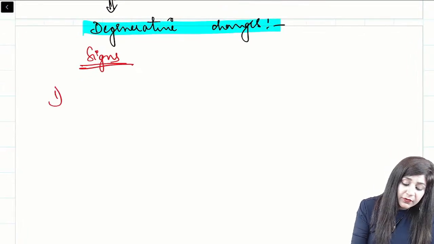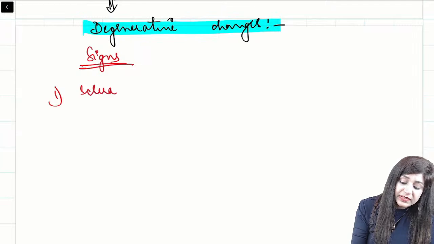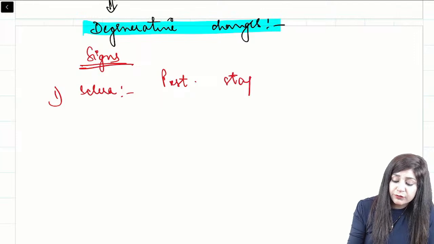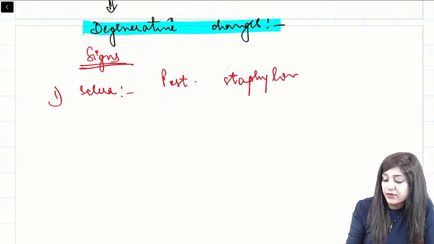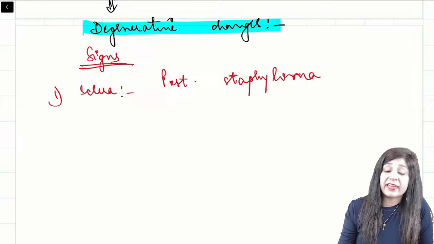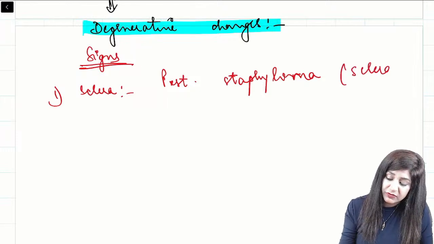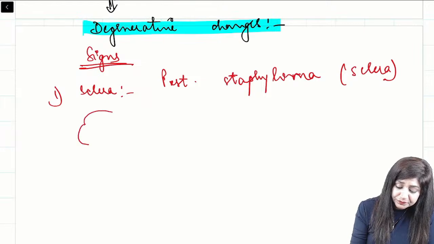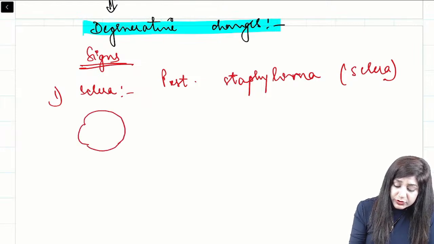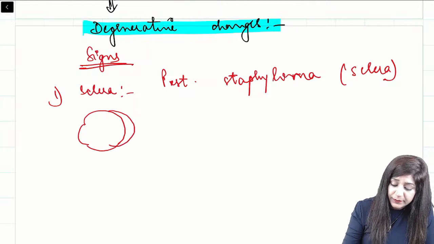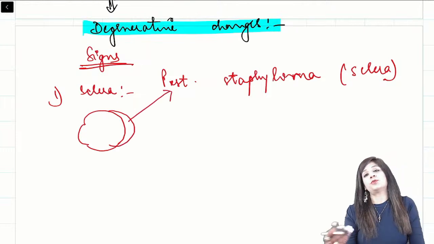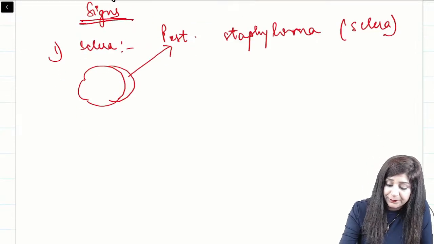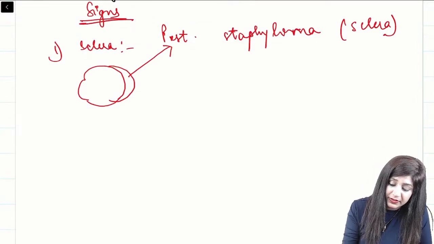Like number one, if I talk about the sclera, we can have posterior staphyloma. For the last 3 years we have continuously had questions on the sclera, and that is why posterior staphyloma is very, very important, guys. If this is the eyeball, there will be posterior ectasia of the eyeball. This posterior protrusion or posterior ectasia is called posterior staphyloma. And then changes can be in the choroid.